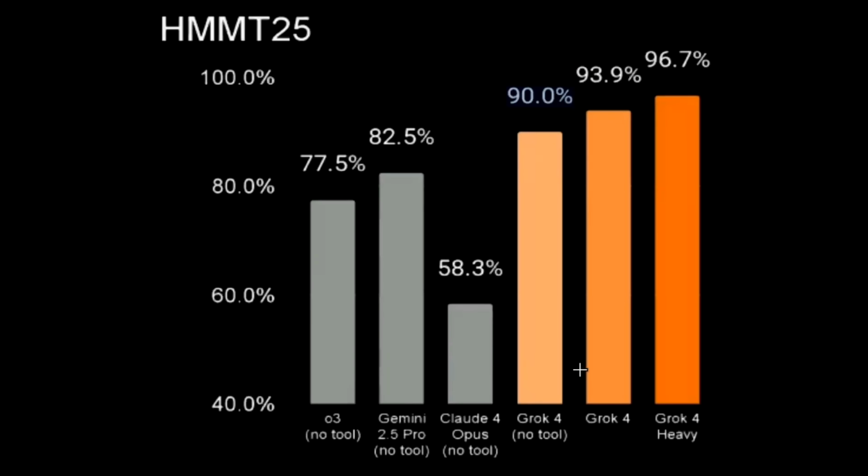But having said that, when tool usage is included, you can see the performance again jumps by a lot. We nearly see a 4% improvement with 93.9%, and the Grok 4 Heavy model scores 96.7%. So we have to understand that, guys, tool usage is a nice thing, but we have not been tracking these models' performance with tool usage enabled. Most of the benchmarks that we have tested previously, we don't consider tool usage. So 90% is the one to go by, but even then the performance is quite substantial compared to the previous models.